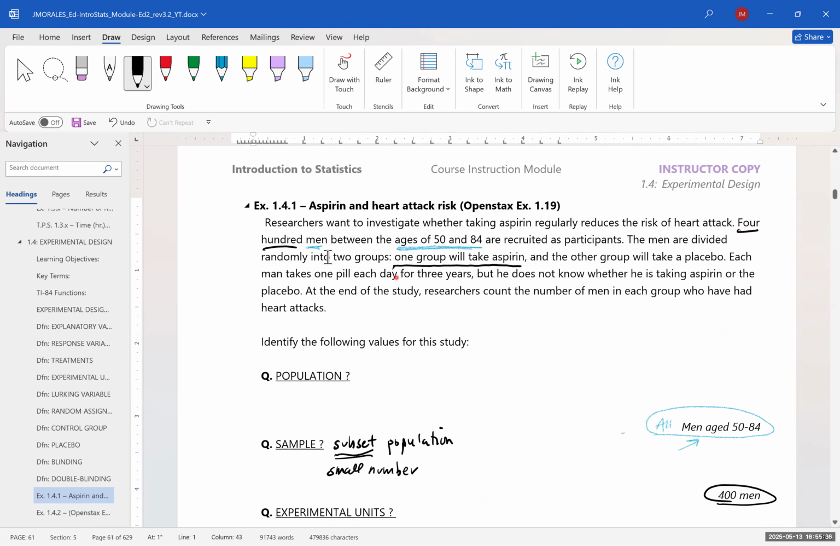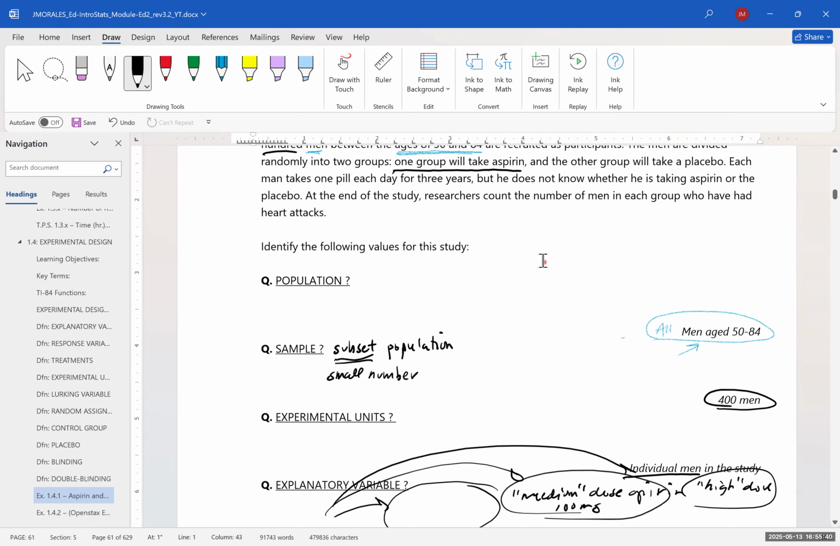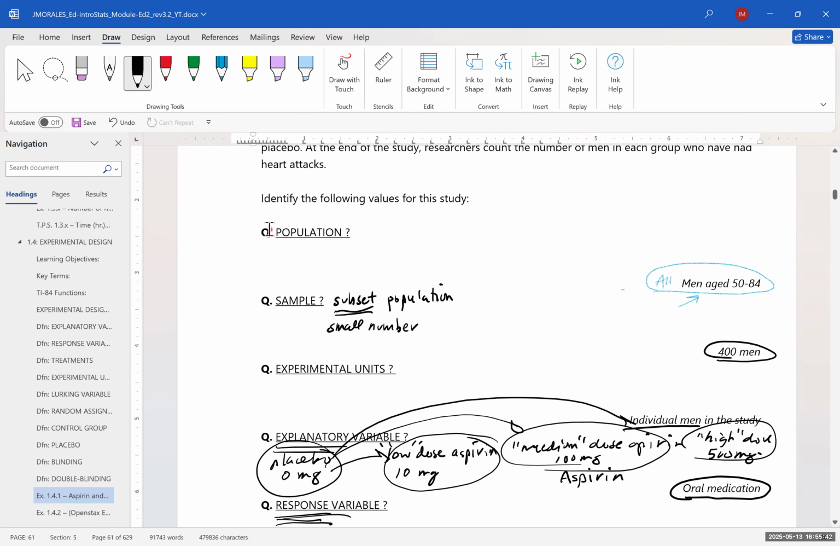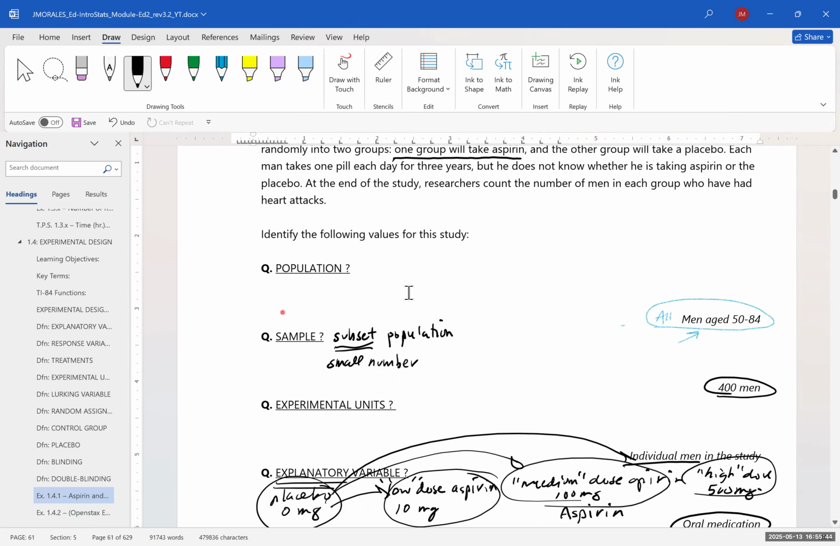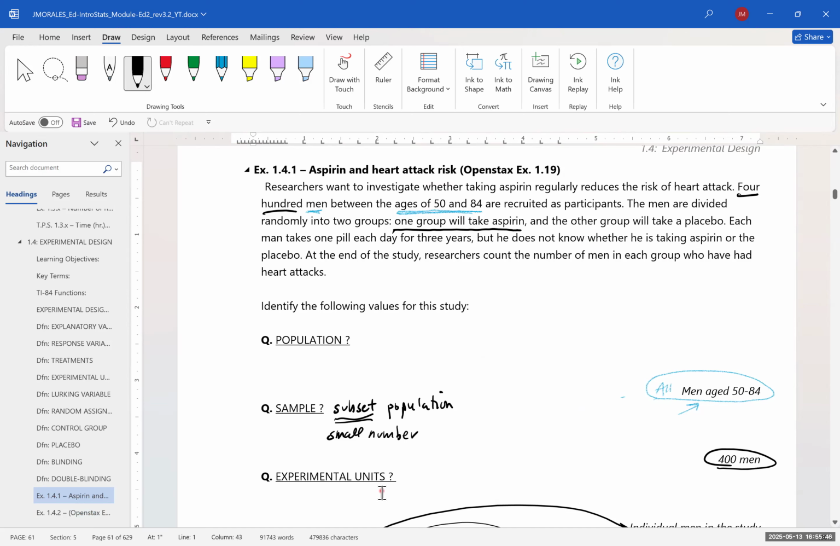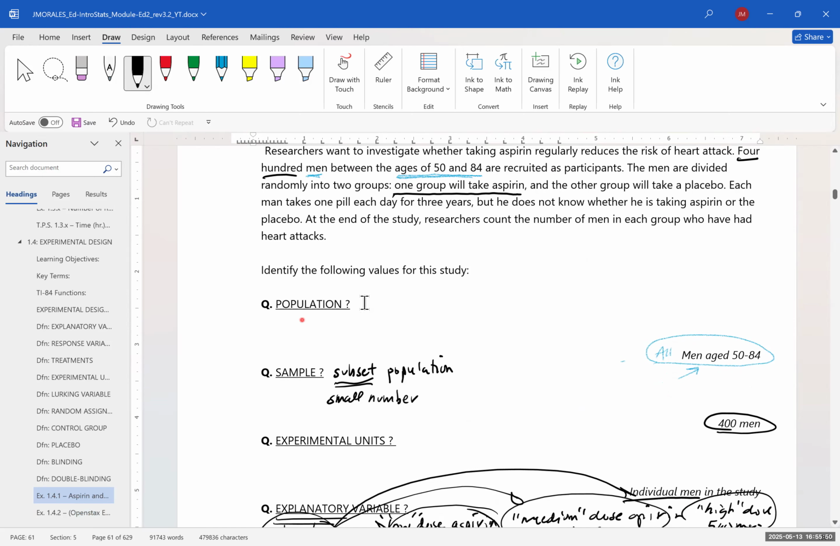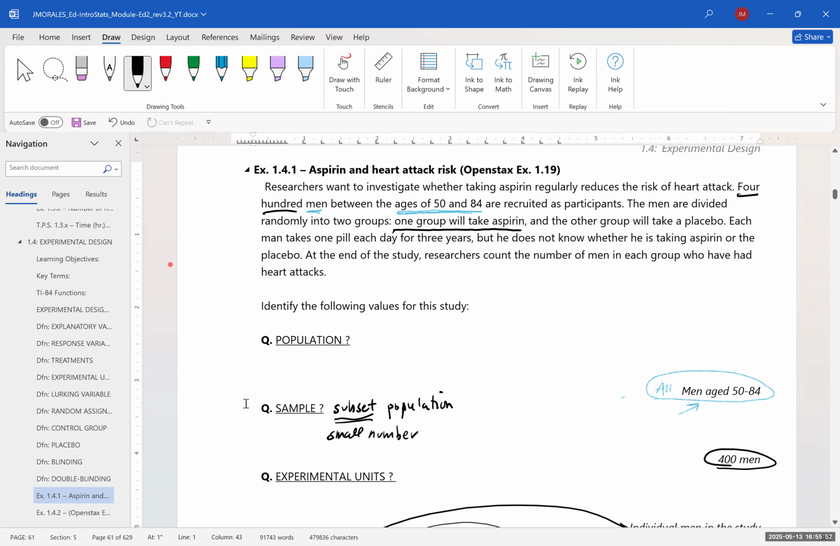So for this example, we were just given the description of an experimental study, and we identified what was the population in this study, what was the sample in this study, and what is an experimental unit. So kind of trying to apply the definitions of these terms to a more realistic example.